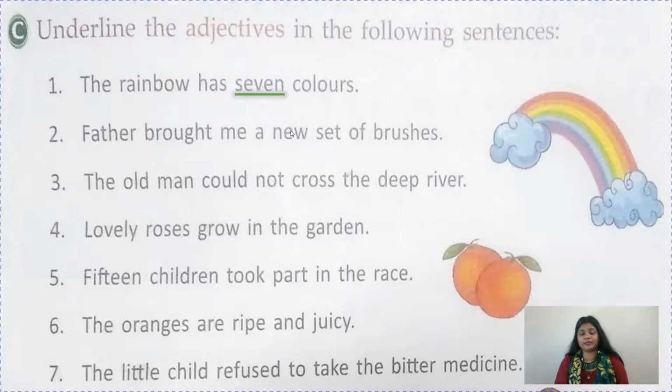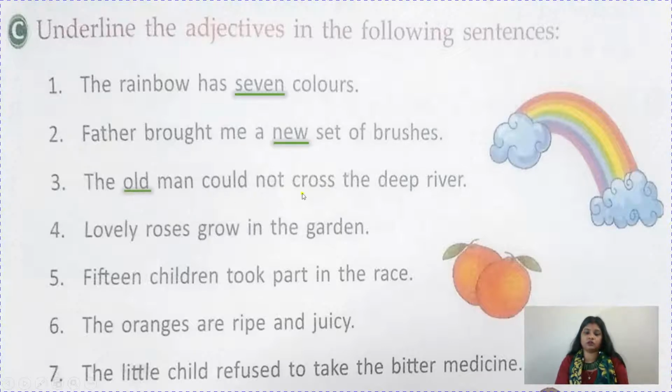Understood? Suppose I say Ria is a sweet girl. So sweet is a describing word and it is describing a girl. So take care of that. Father brought me a new set of brushes. So see, father is noun and set of brushes is also noun. But which word is describing? What is the describing word here? New. So new is an adjective and which word is described by it? Set of brushes. The old man. How is the man? Old. So old is an adjective, but man is a noun.